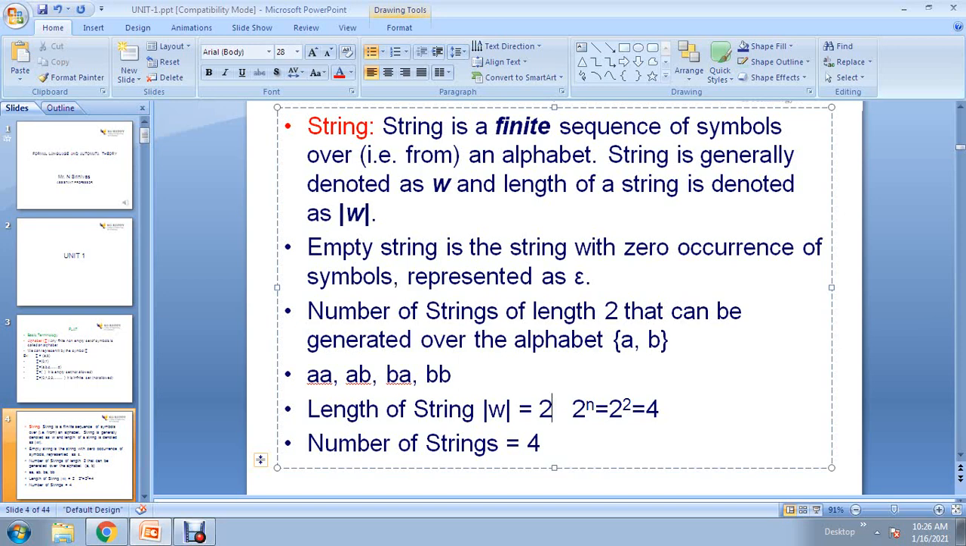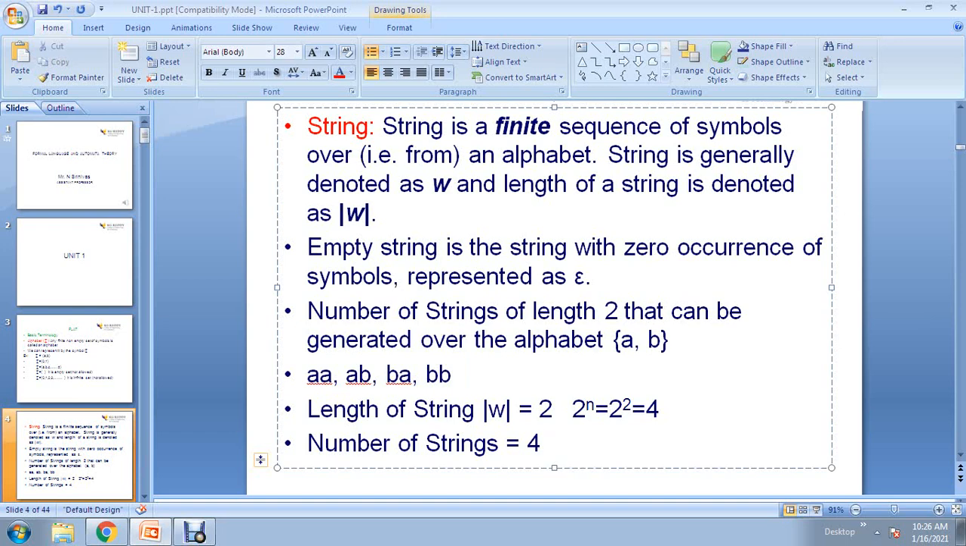So how many symbols are available in the alphabet? A and B, only two symbols are available, that's why I am writing here the number 2. What is the power n? Power n indicates the length of the string. If you want to find length 2, then you have to use n equal to 2, so 2 power 2 equal to 4. So a total of 4 strings of length 2 are possible. Example you can see above: AA, AB, BA, BB.